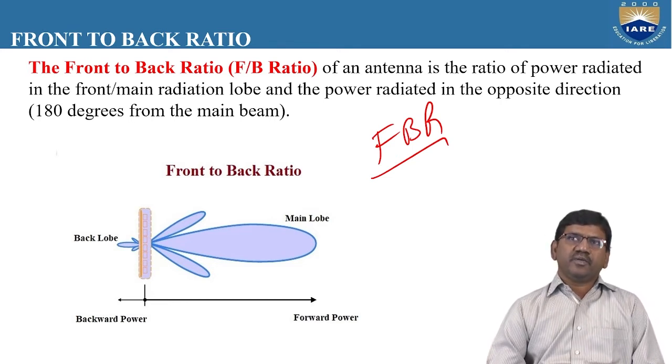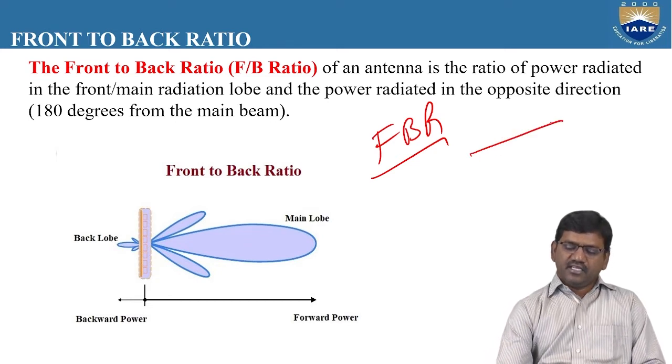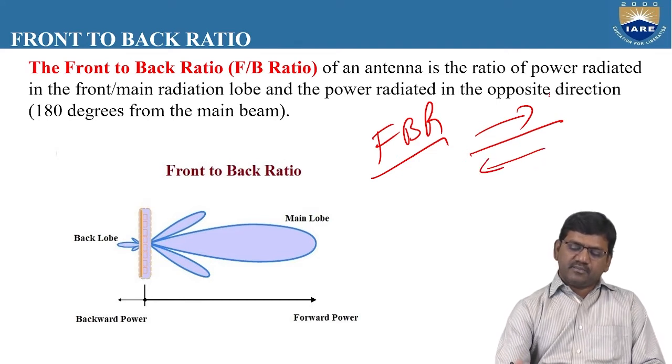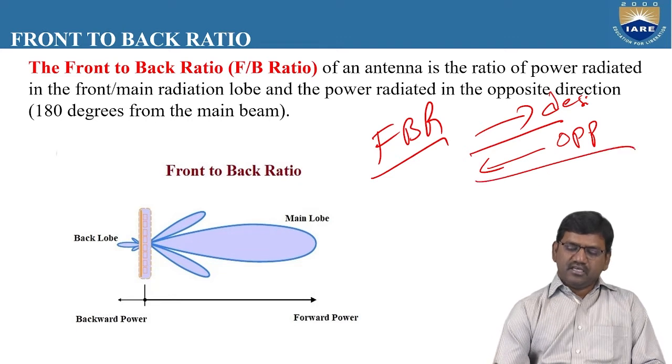That is the value of FBR. It is given on the antenna itself. FBR is defined as the power radiated in the desired direction by the power radiated in the opposite direction. So this is known as the FBR, that is the front to back ratio.